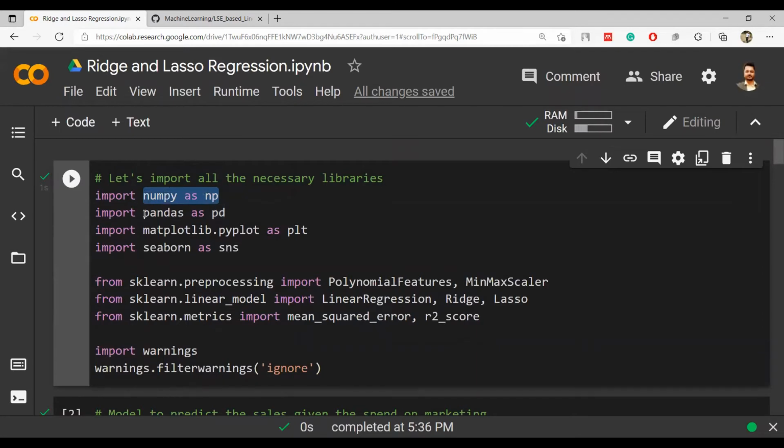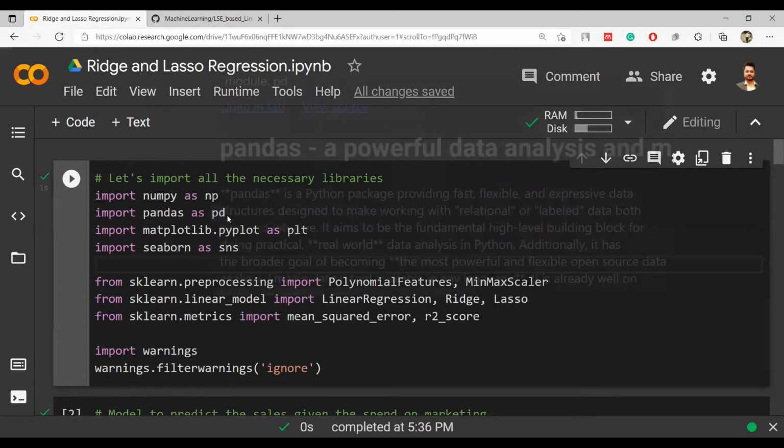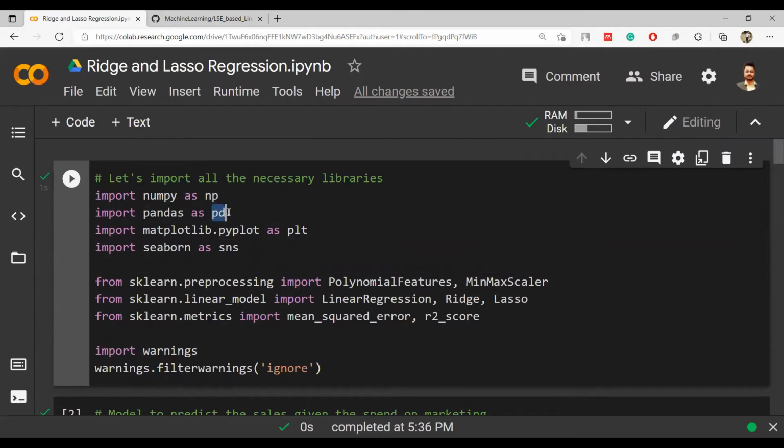So NumPy and Pandas are two libraries that will be helpful for us to deal with the mathematics, to deal with the data frame. Now these two libraries have been added. These two are the plotting libraries. These are visualization libraries. Matplotlib.pyplot as PLT, and Seaborn library is also a visualization library that will be used in this practical. We will be using it as SNS, like we have already implemented pandas, and we used to do pd.DataFrame. Similarly, if I want to plot a box plot, I will write sns.boxplot, something like that.